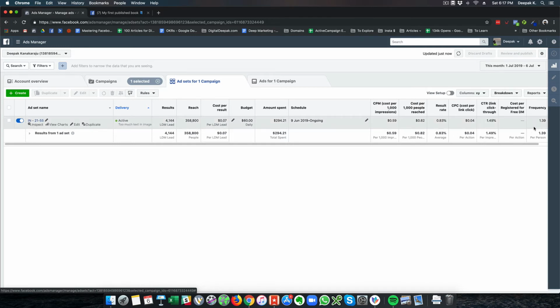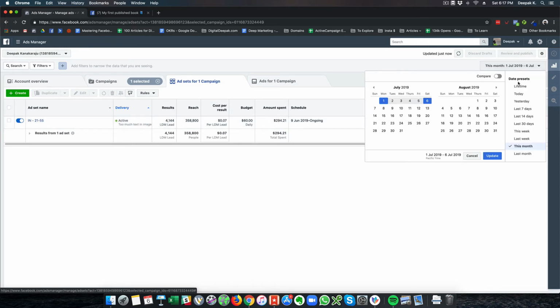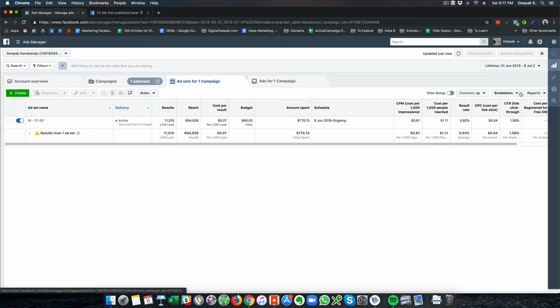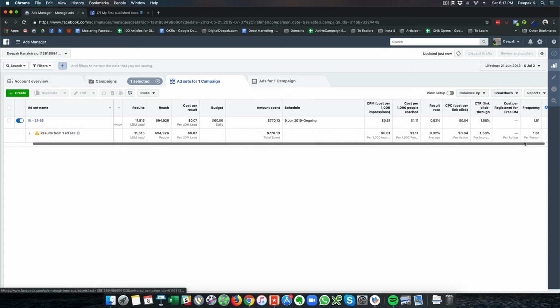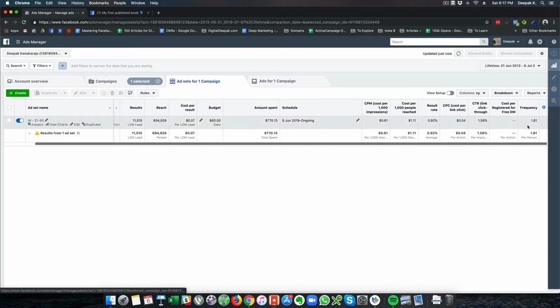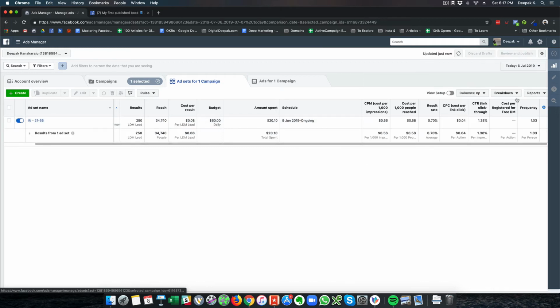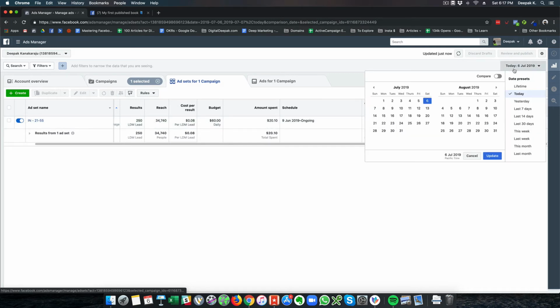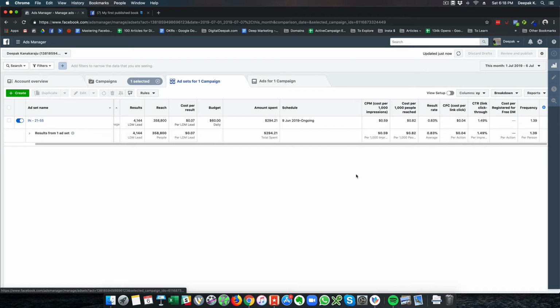And here you can see, since the audience is very broad, the frequency is not much, it's only 1.39. And if I look at lifetime, the frequency is a little bit more, around 2 per user, which is 1.8. And if I look at today, obviously the frequency will be 1, because people might not have seen the ad twice or 1.5 times today itself.